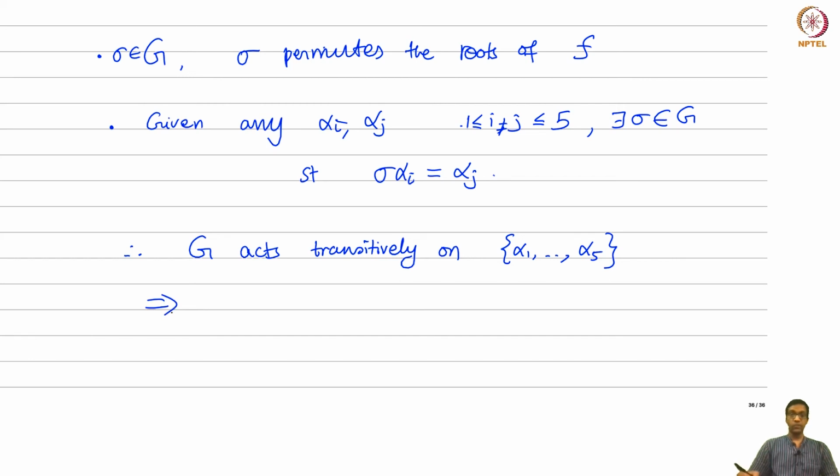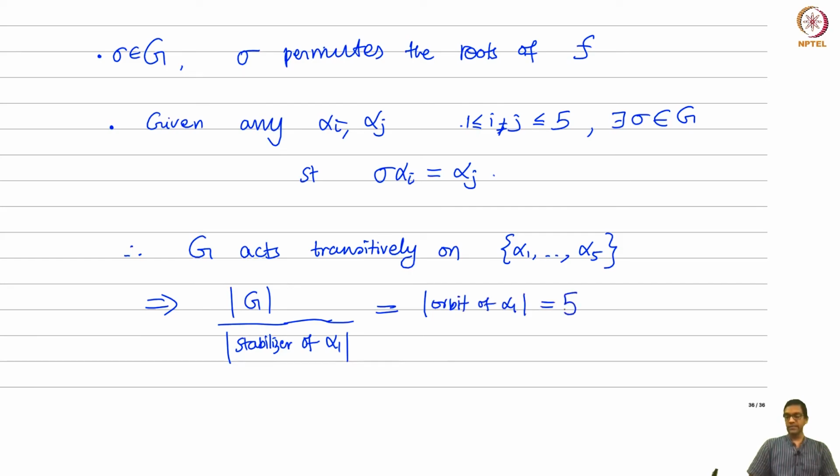Therefore, by the orbit stabilizer theorem for transitive actions, the cardinality of G divided by the cardinality of the stabilizer of any one element, let's say the stabilizer of alpha 1, is just the cardinality of the orbit of alpha 1, and the orbit cardinality is 5 in this case. So this is the orbit stabilizer theorem for group actions.